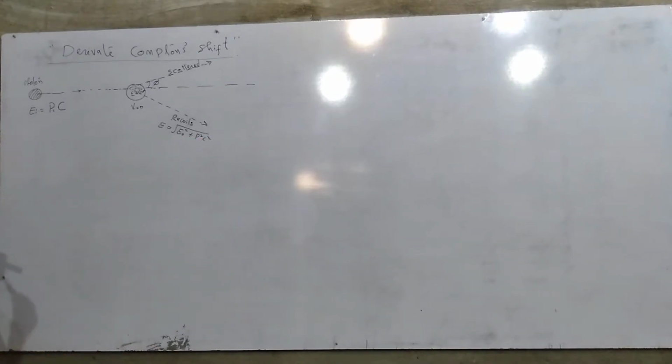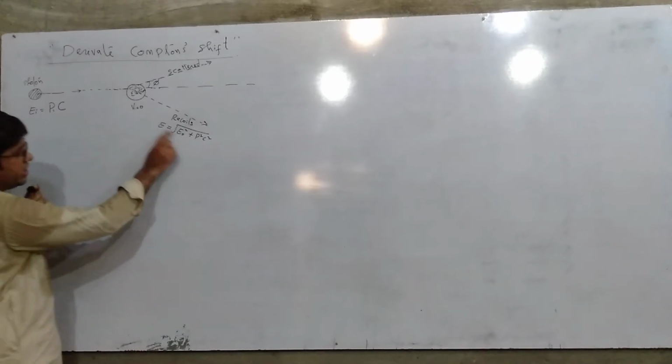This equation we have studied in the theory of relativity, and I have derived this equation in the photon topic. The lecture is given, and you can search on YouTube for the photon lecture by Faisal Ali Wadu. In that lecture I have derived this equation.